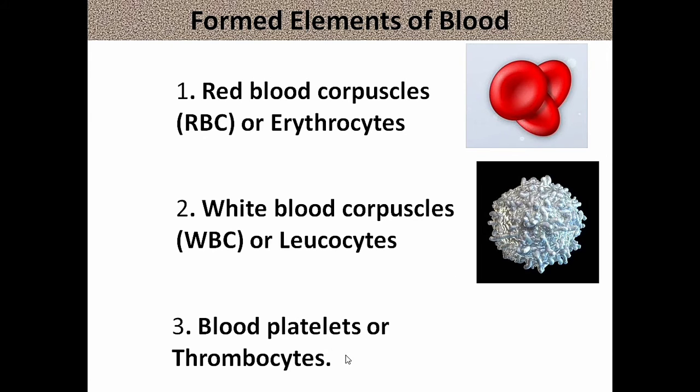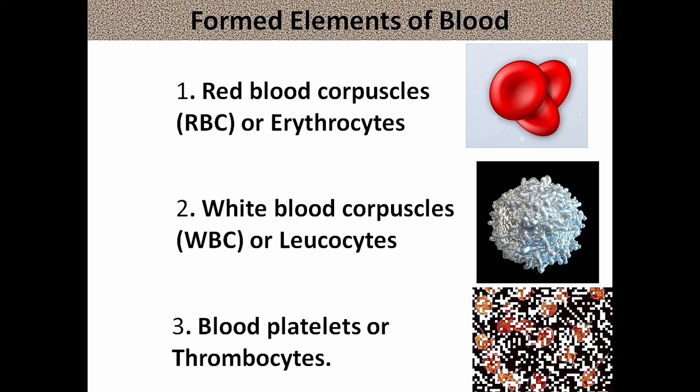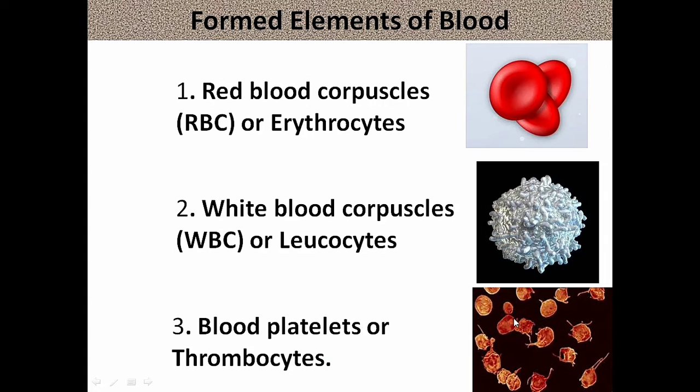Number 3, blood platelets or thrombocytes. The platelets help in blood clotting. After the injury, the blood dries to form a clot. Thereby, loss of blood is prevented. This is because of platelets. Platelets are small pieces of blood cells. They are the broken pieces of larger size WBCs.